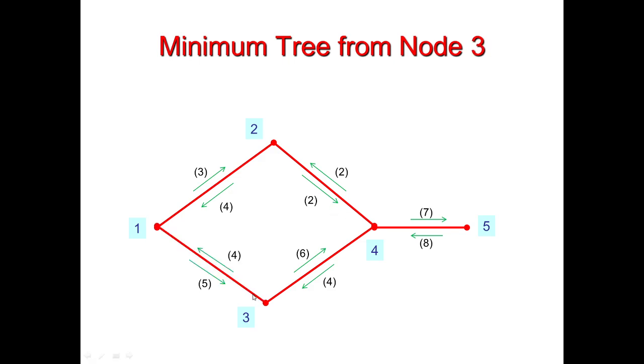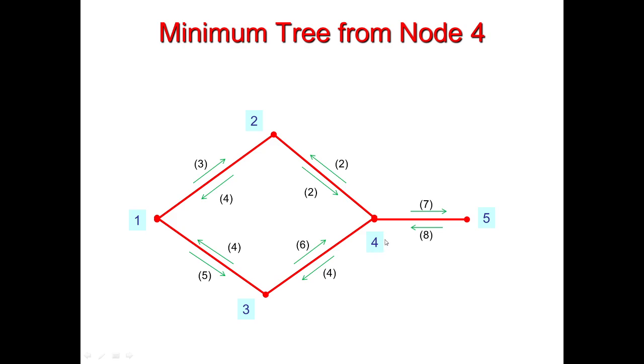Similarly, if we take node 3 as the reference, and from node 3 we are traveling to node 2, again we have two choices. One is 3-1-2 and the second path is 3-4-2. So we will consider the impedance of each path. For traveling from node 3 to node 2 using node 1, we will have a total impedance of 4 plus 3, which is 7. And traveling to node 2 from node 3 using this path, we will have a total impedance of 6 plus 2, 8. So this path can be removed and we have to travel from node 3 to node 2 using this path, as this path has minimum impedance.